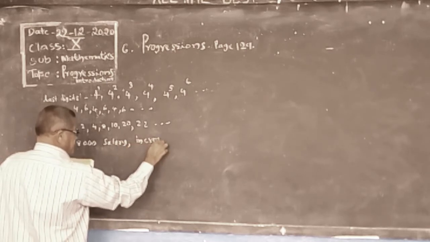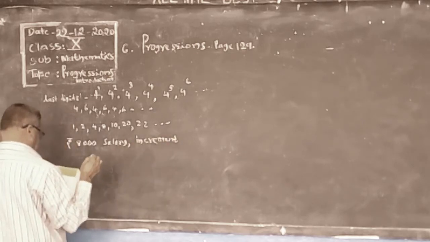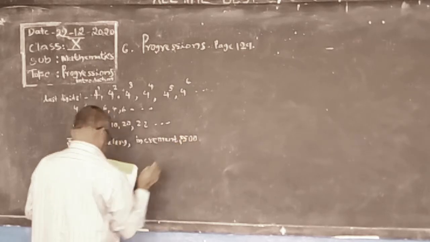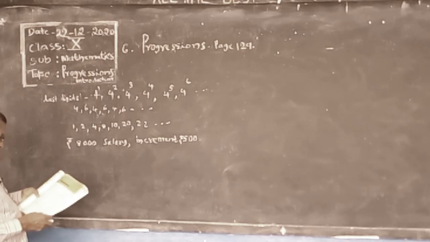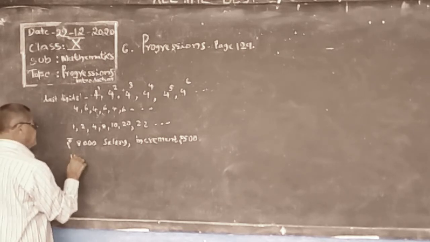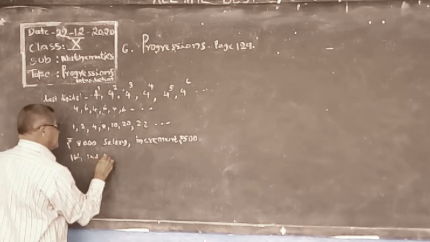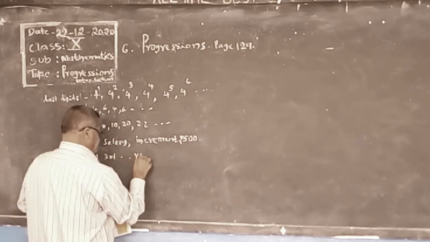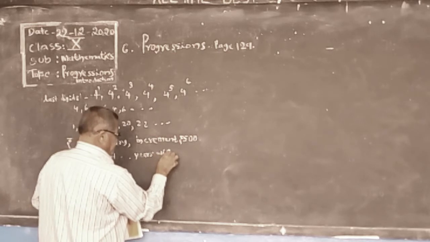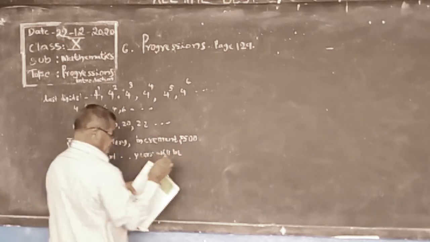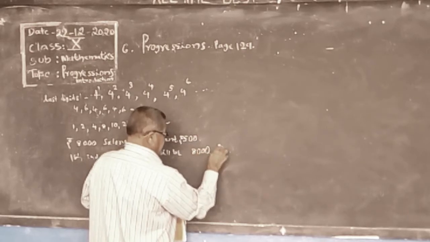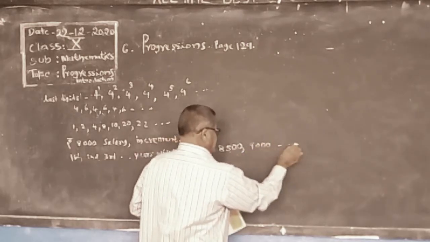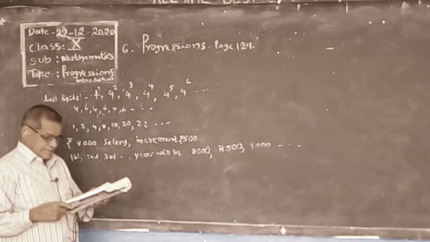Her salary for the first year, second year, third year will be first 8,000, next 8,500, 9,000, and so on. Every year 500 increases.